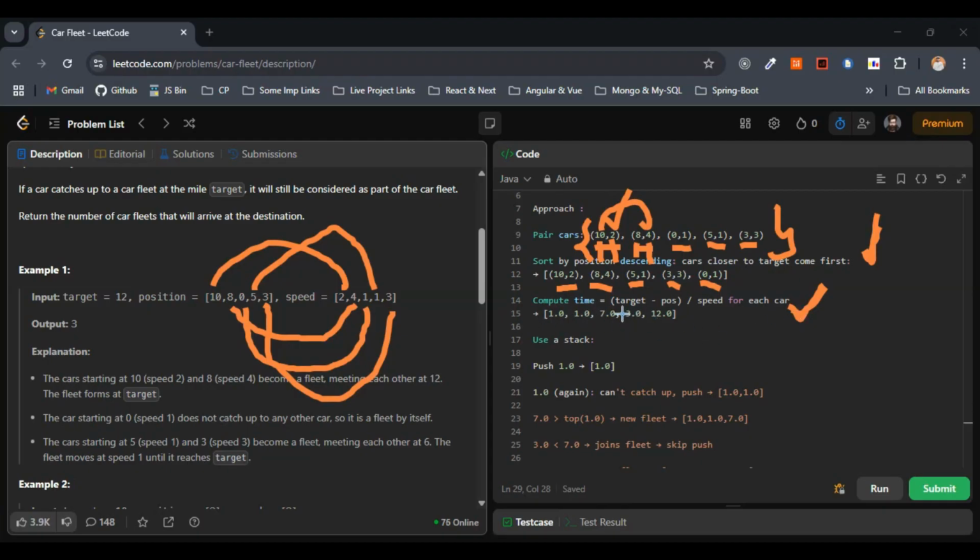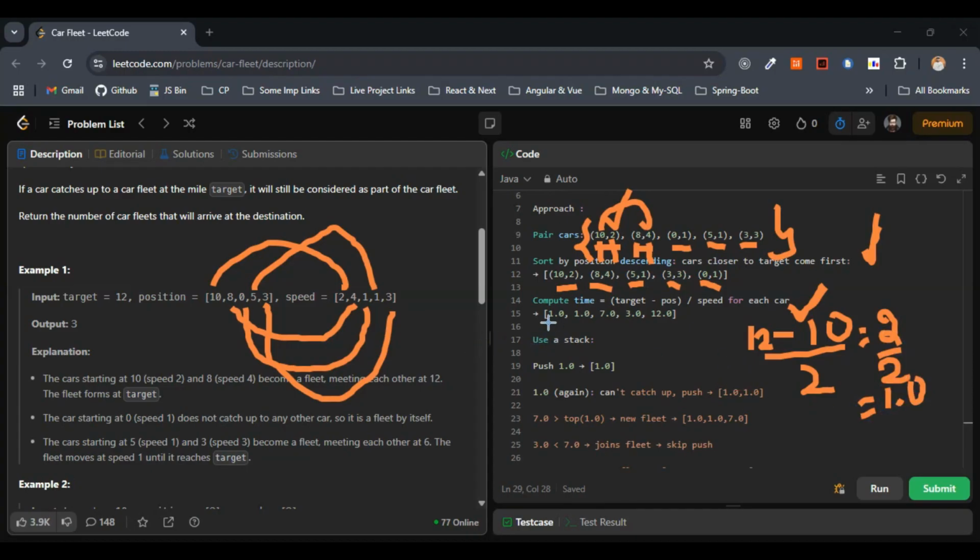Target is 12, and position we get here itself, so 12 minus 10, divided by the speed for each car. Here in this case the speed is 2. So we get 2 by 2, nothing but 1.0. That is how we got it.